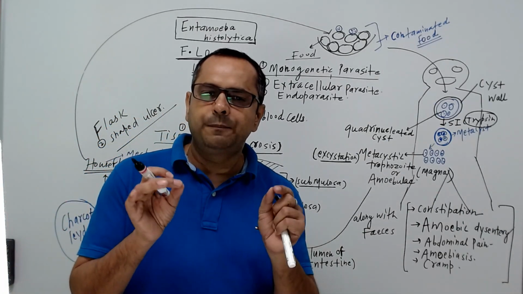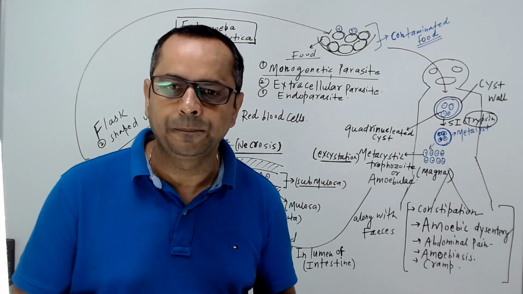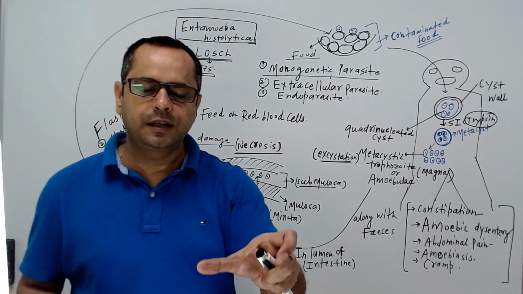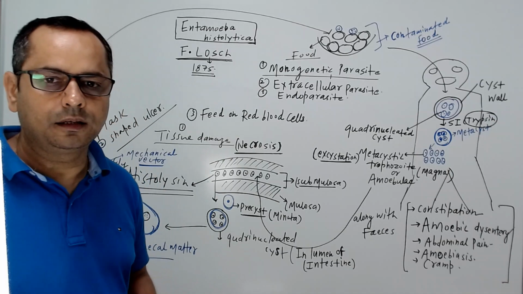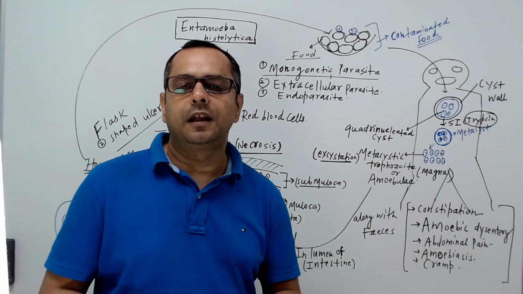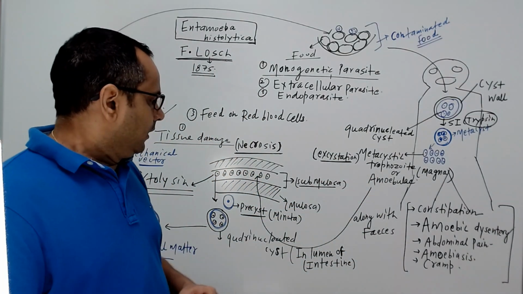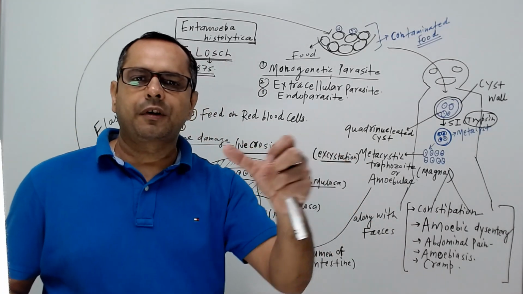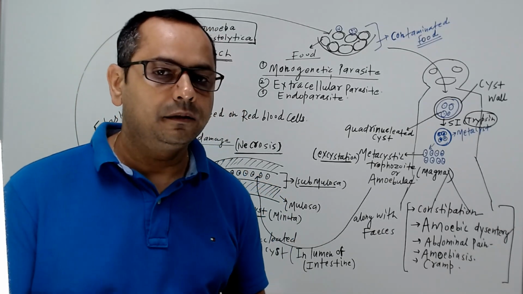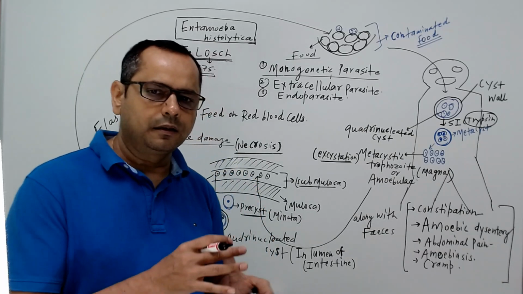Remember, this is a parasite of the colon or cecum. Basically, it's a parasite of the large intestine only. Now, what happens when these amoebulae or metacystic trophozoites enter the cecum or colon of the large intestine along with the undigested food? Along with the fecal stream, that parasite enters the large intestine, and once it reaches the large intestine,